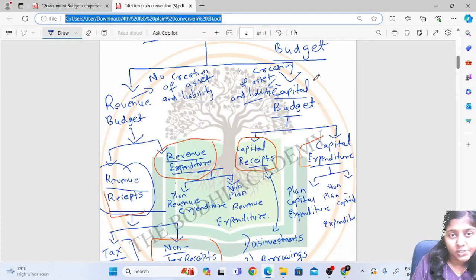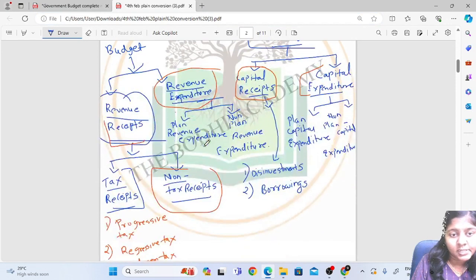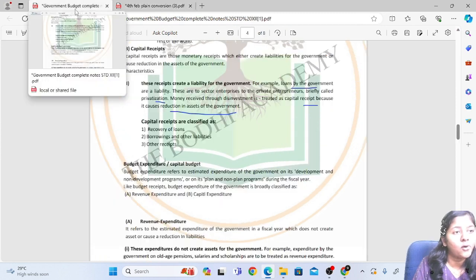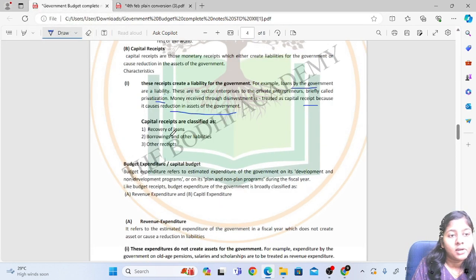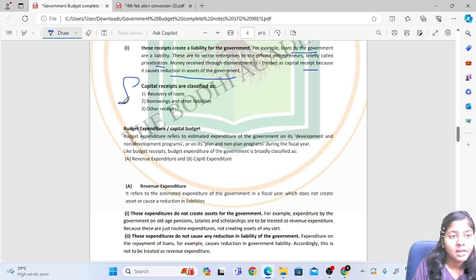Capital receipt, which is a part of the capital budget, includes disinvestment and borrowings. Government is going to borrow from different sources. Further, capital receipts are classified as recovery of loans, borrowings and other liabilities, and some other receipts.